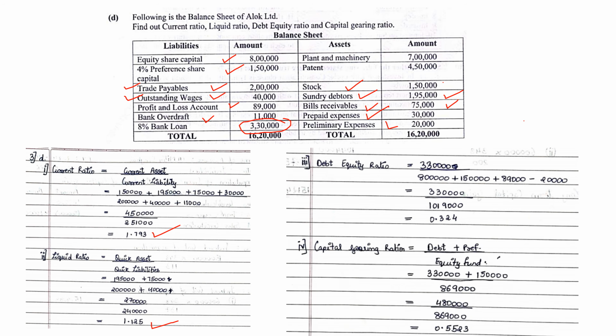Last is capital gearing ratio. The formula for capital gearing ratio is debt plus preference share upon equity fund. Now see here, in debt equity we have the equity fund that is basically total owners fund, whereas under capital gearing, since preference share has already been used up in the numerator, instead of preference share everything will come. So debt is 3,30,000, preference share was 1,50,000, that's the numerator. Now for the equity fund, you have to only take the equity part. So equity 8 lakh plus reserve and surplus 89,000 less fictitious 20,000. So you add, less, divide, and we get the answer as 0.5523. So this is how you all had to solve the sum based on ratio analysis. You all can go through it once.